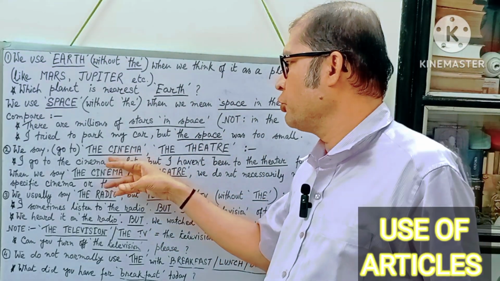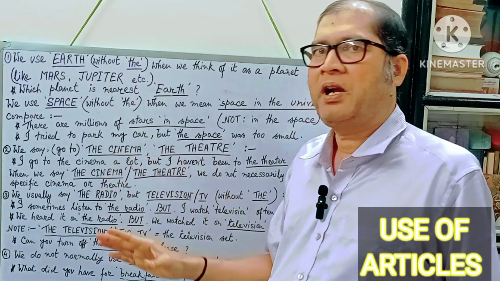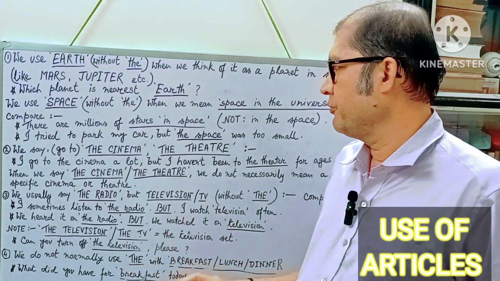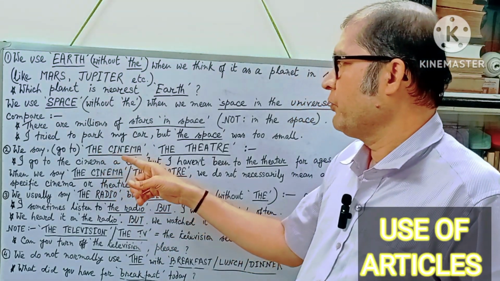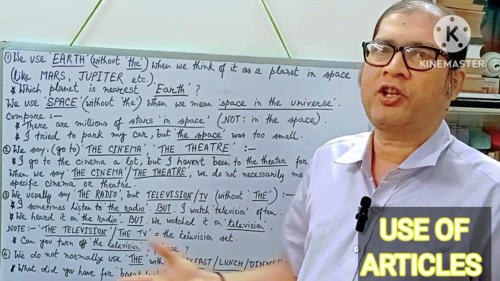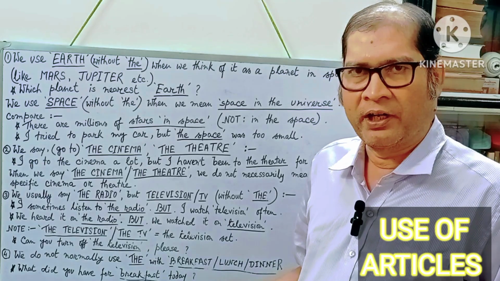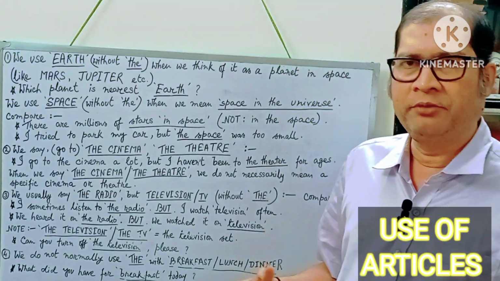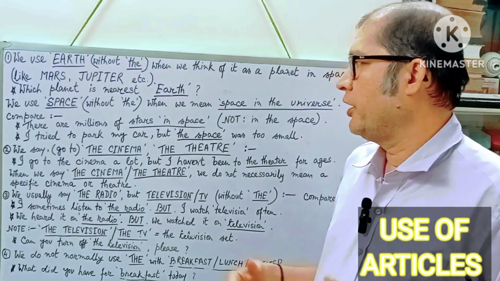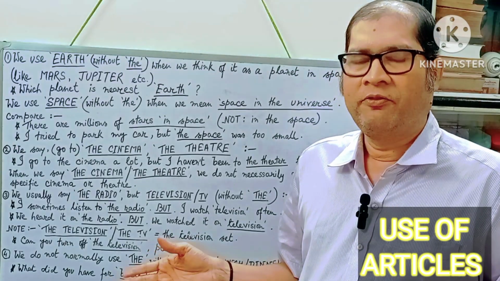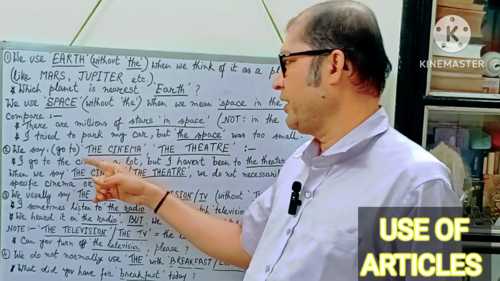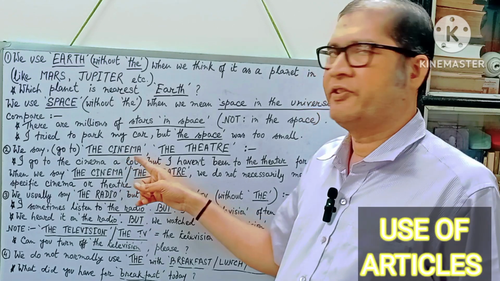Sometimes cinema is used in the sense of a film as well, but I shall advise my friends to avoid such uses. So do not say, I have gone to a cinema, or I have gone to see a cinema, I have gone to watch a cinema. Bad English, poor English. If you want to talk about a film, say, I have gone to watch a film or a movie. Or you may use the colloquial term flick, F-L-I-C-K. Flick also means a film. But do not say, I have gone to watch a cinema.